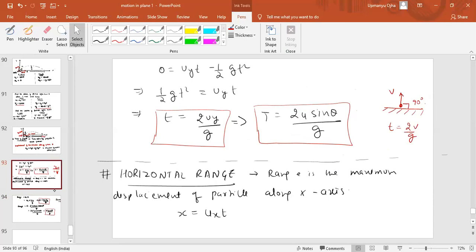No. Zero displacement along the y-axis I have taken, not along the x-axis. I clearly mentioned that the displacement along the y-axis is taken as zero when it reaches the ground. Just listen to my words properly. Along the x-axis there will be displacement, that is the range.